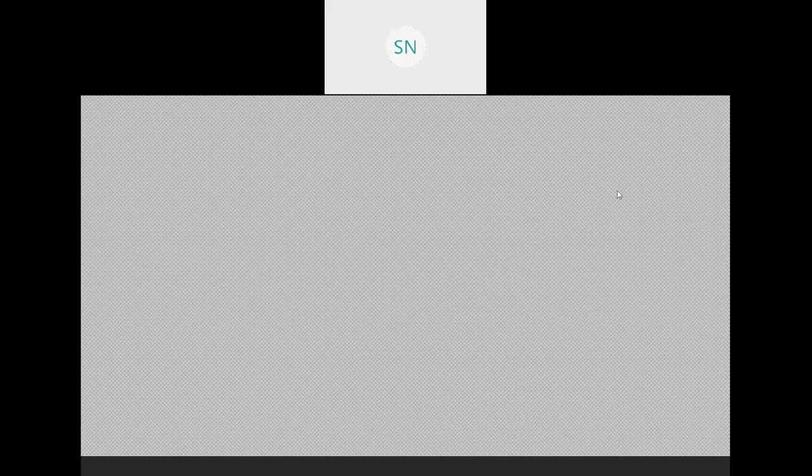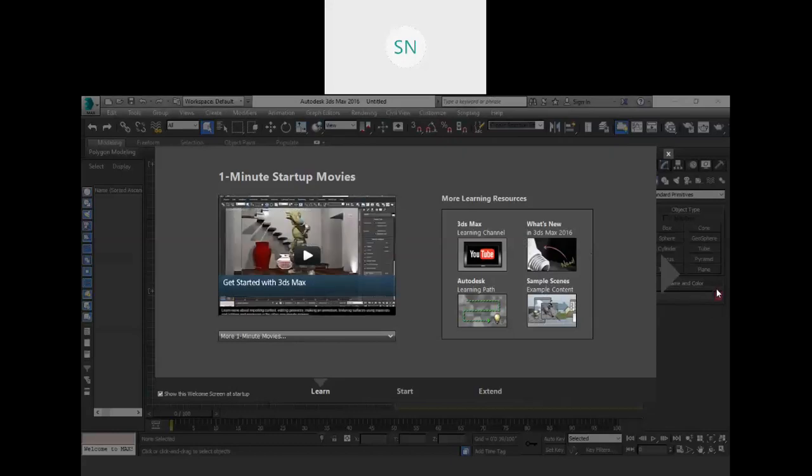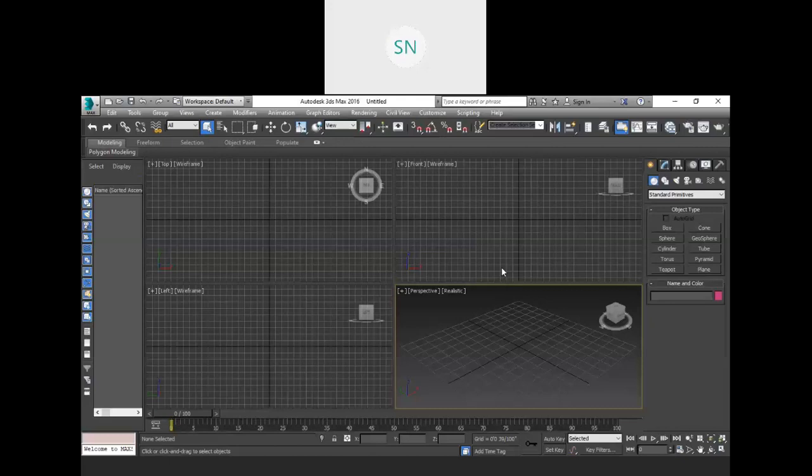See, Pratham, bitmap is just a part to take your image from the computer, right? With the help of bitmap, you will take an image from your computer. It is not the entire process of creating material, right? We will discuss that in this class. See, we still have some time.